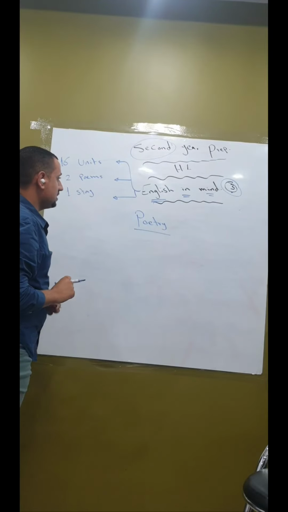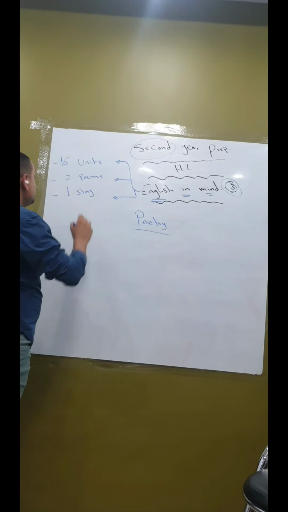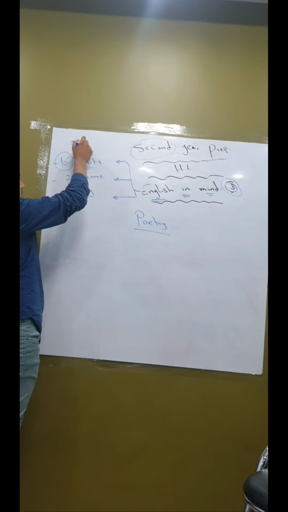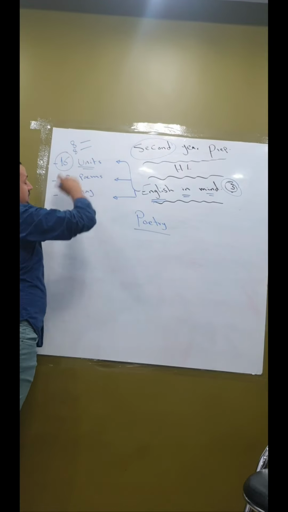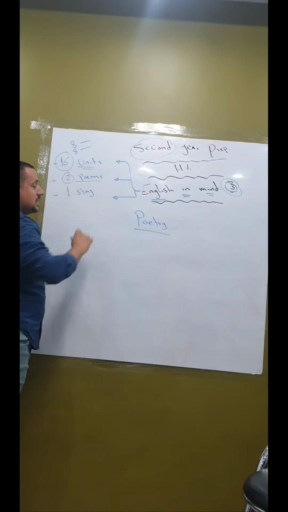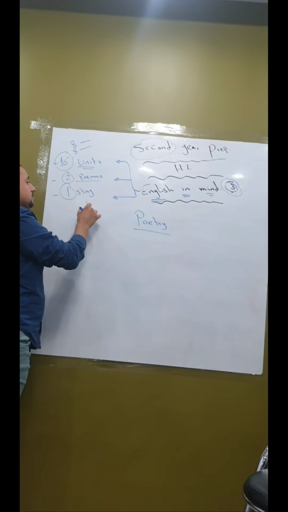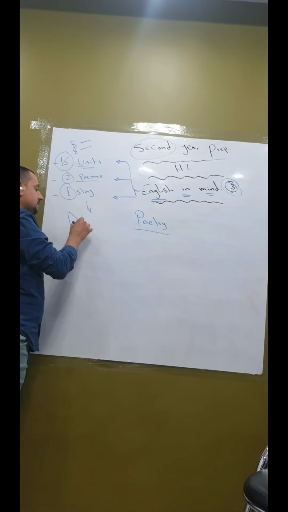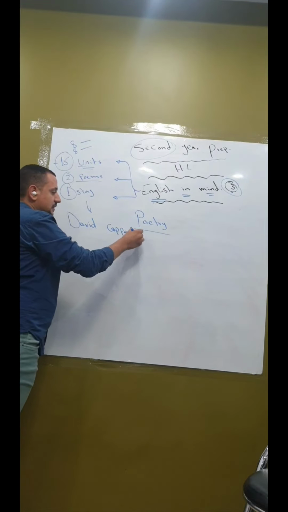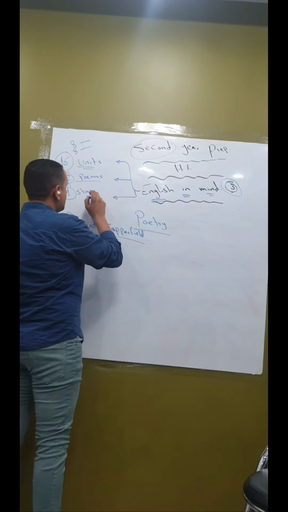The second thing is our curriculum for this year will consist of 16 units. We will take 8 in the first semester and 8 in the second one. We have 2 poems, one in the first term and the other in the second one. We have one story, named David Copperfield. This is the story of this year. And of course we have 2 poems.